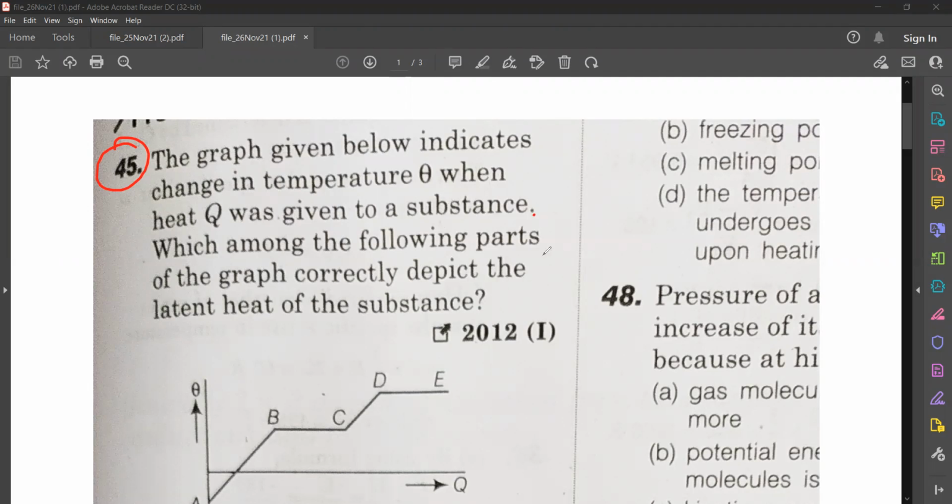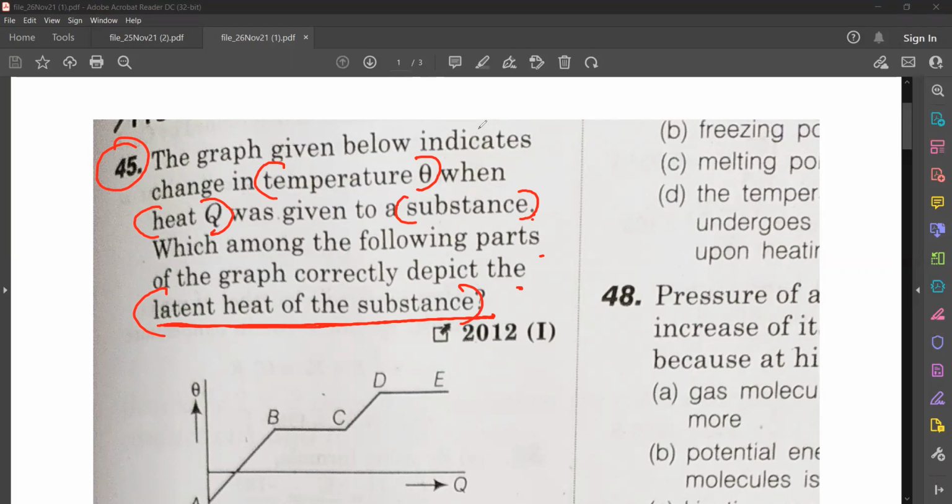Which among the following parts of the graph correctly depicts latent heat of the substance? Okay, so read again. What does this graph show? Graph shows change in temperature theta when heat Q is given to a substance. Which part of this graph represents latent heat of the substance? That is what you have to find out.